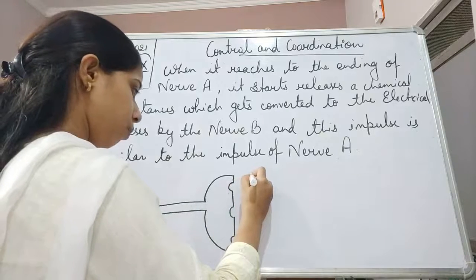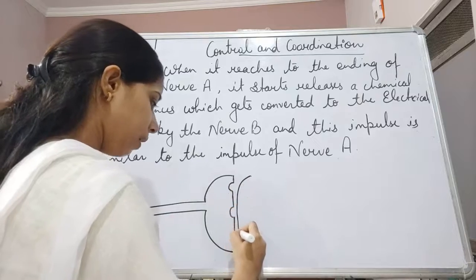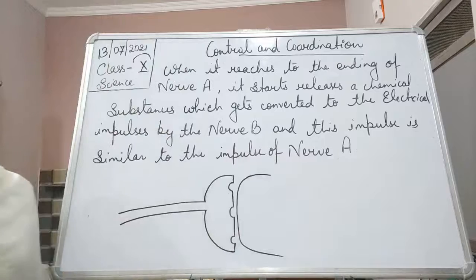Here, suppose this will be the dendrite of the other nerve cell. Okay.